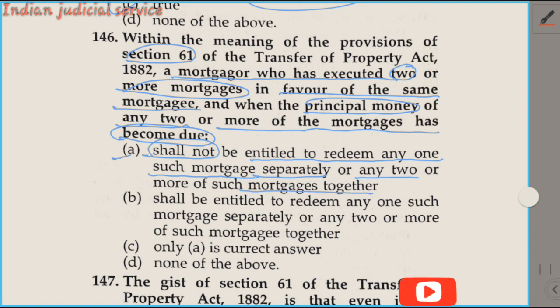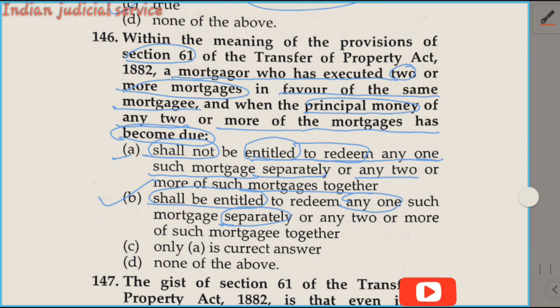So in option A, not entitled to redeem any of such property. In option B, shall be entitled to redeem any one of such mortgages separately. This is very important. Or any two or more of such mortgages together. And option C, only A is the correct answer here. So our answer is option B.